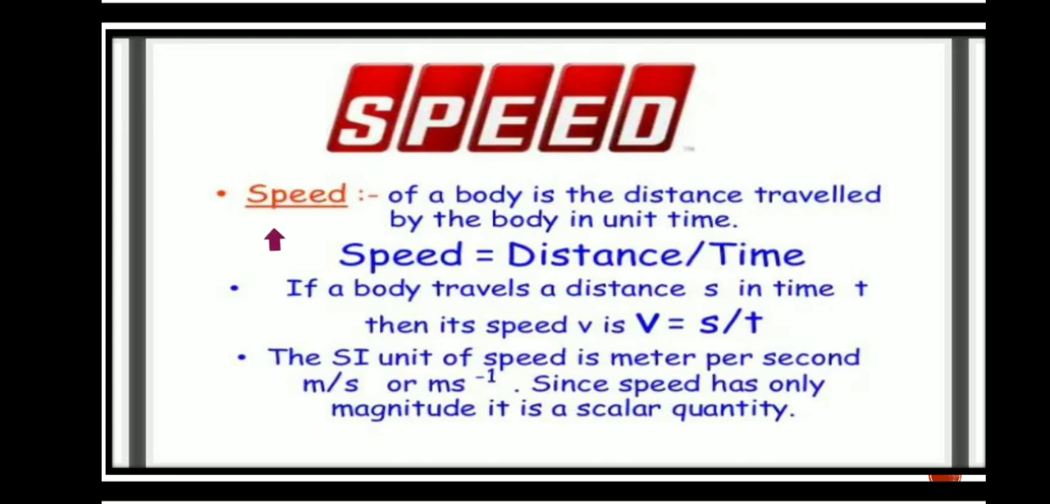Speed. What is speed? Speed of a body is the distance travelled by the body in unit time. Formula: speed equals distance divided by time. If a body travels a distance s in time t, then its speed v is v equals s divided by t, where s means distance and t means time. The SI unit of speed is meter per second, or meter second inverse. Since speed has only magnitude, it is a scalar quantity.